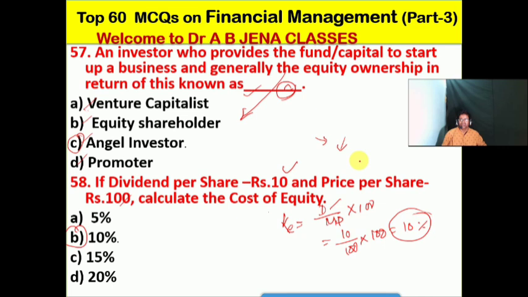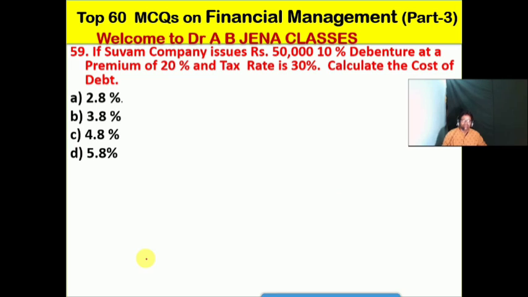If the shares are sold at a discount or premium or with flotation costs, accordingly you will calculate the market price. If it is a discount, then it will be deducted. If the share is sold at a premium, then in the market price it will be added. So here, friends, B is the right option for this MCQ.